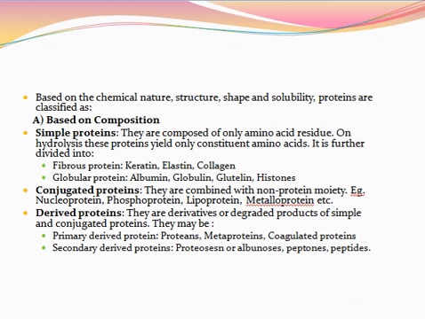These are proteins linked with phosphoric acid. Example: casein of milk, vitelline of egg yolk. Then lipoproteins. These are formed by combination of proteins with a lipid such as lecithin, cephalin, and fatty acids. Example: lipovitelline, egg yolk.